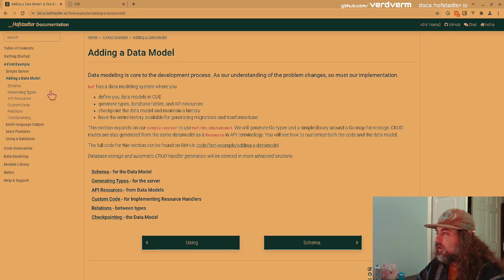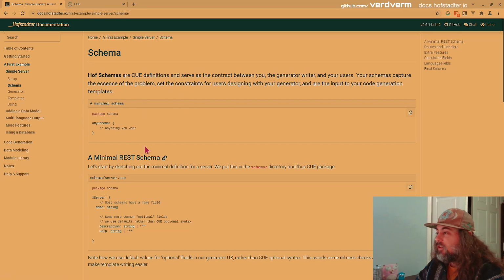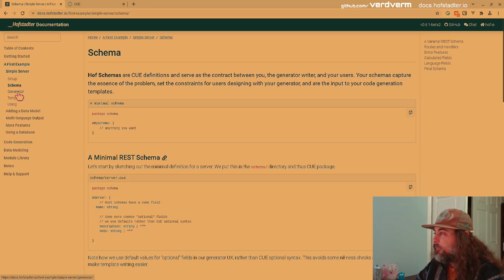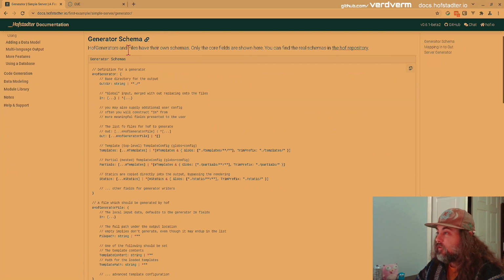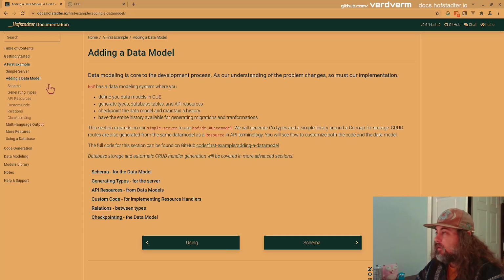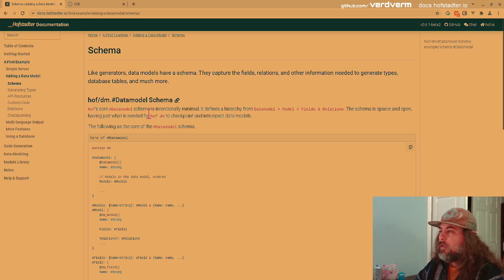I think I just finished this yesterday or the day before. This is about adding data model, that Hoff DM command. And like we had a Hoff schema. Where did it go? Here it is. We have a generator schema for Hoff. There is also a schema for data models, in its most basic form.